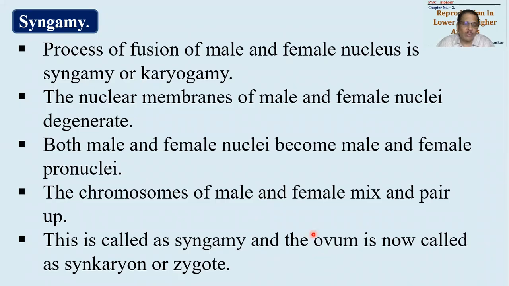And now ovum will not be called as ovum, but it will be called as synkaryon or zygote. अभी ovum का conversion भी हो गया है zygote में. So haploid ovum when fuses with haploid sperm will become diploid zygote. इवेंट को कहा था हम लोगों ने synkaryon और zygote formation or syngamy, karyogamy. So that is all we can say about the actual fusion of it.